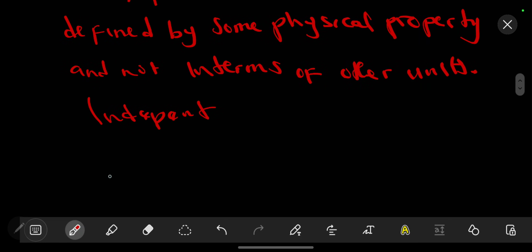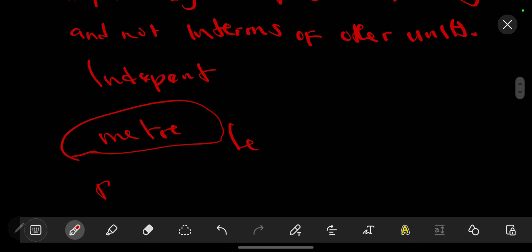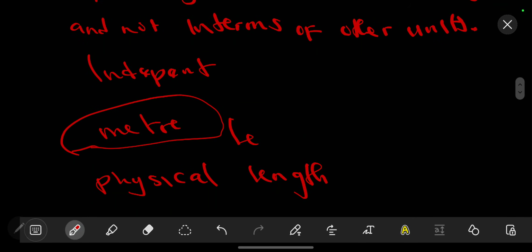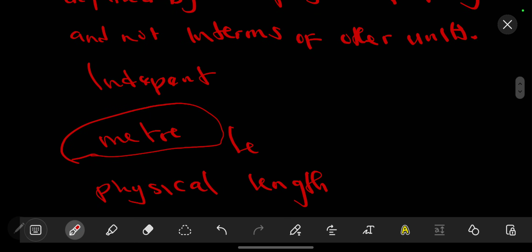So let's say, for example, when you just say the meter is something that is just direct for, let's say, the physical quantity which the meter measures is what we now call the length. So if you talk about your length, then the SI units, those SI units are independent. So these physical quantities, which are fundamental or base quantities, are also independent.